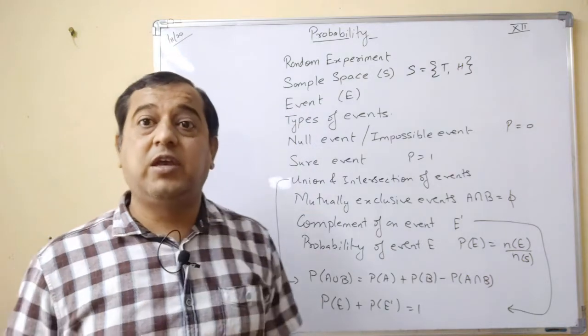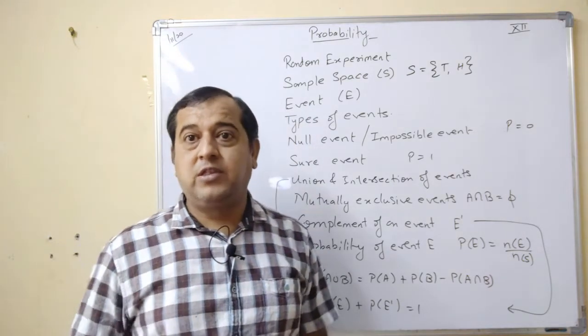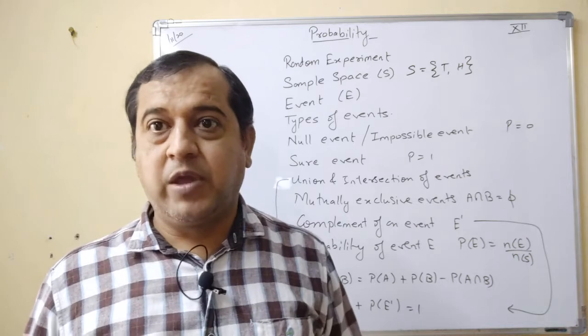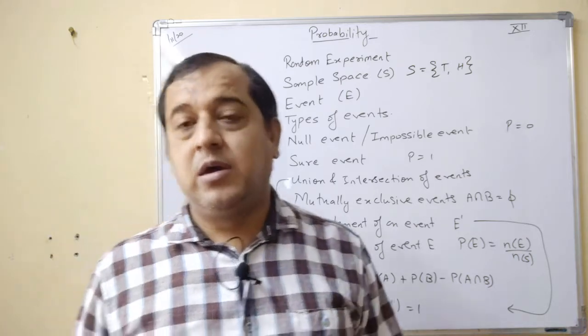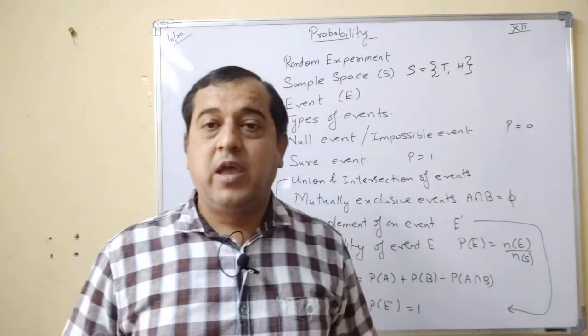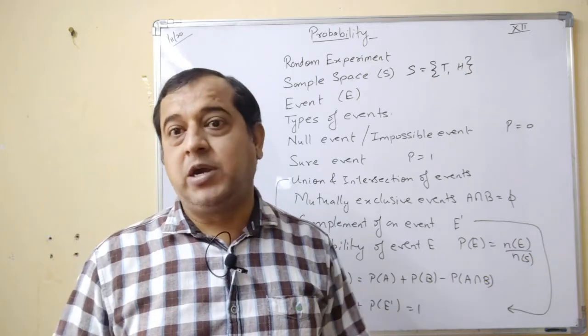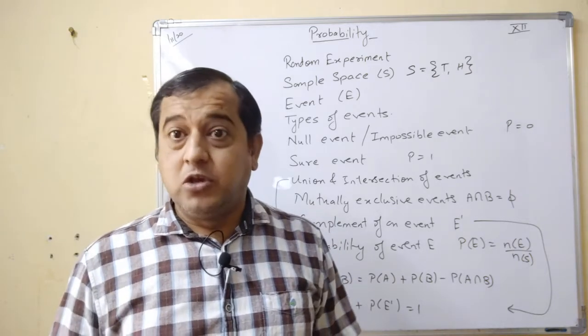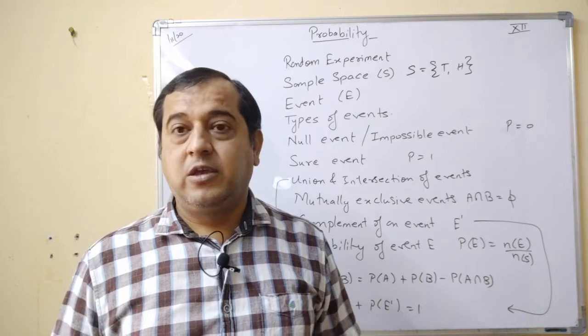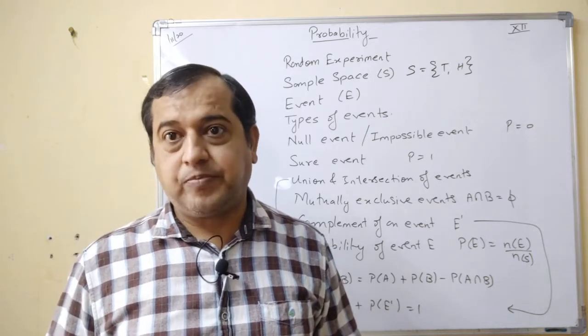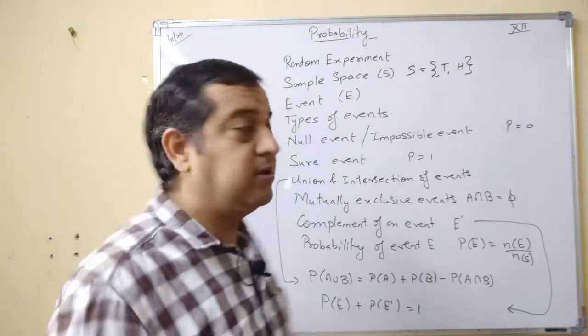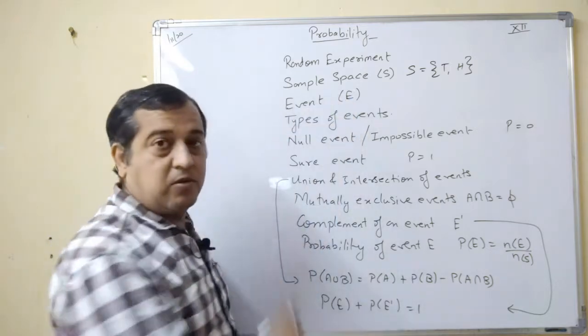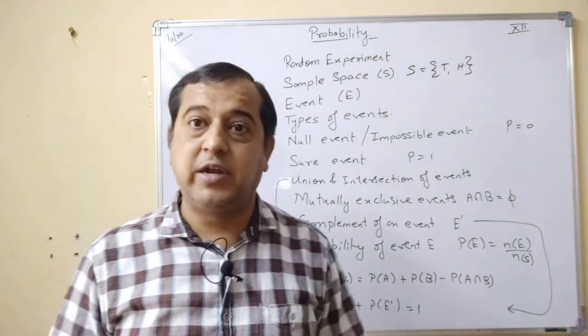The next concept is event. This is the part which is required. For example, when you're playing the game of Ludo, and suppose you are close to victory but you need number 3. So when you roll a die, your target is getting a number 3. So getting this number 3 is nothing but the event.